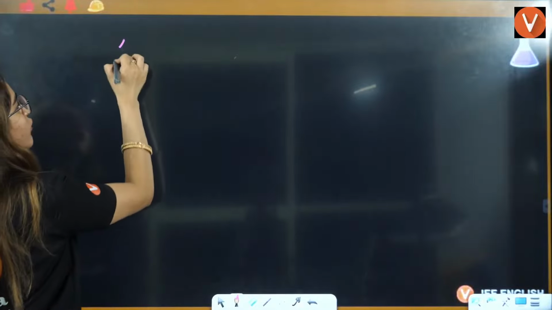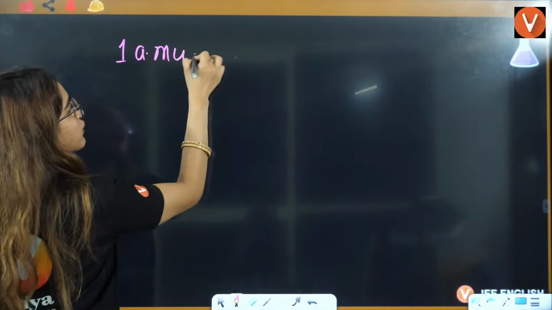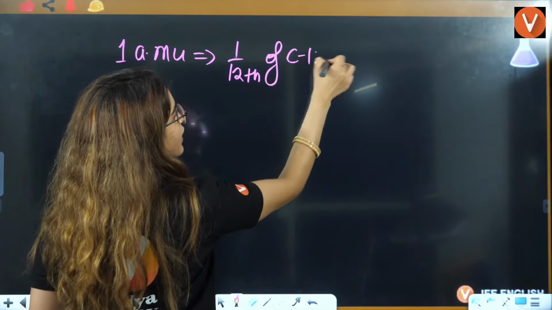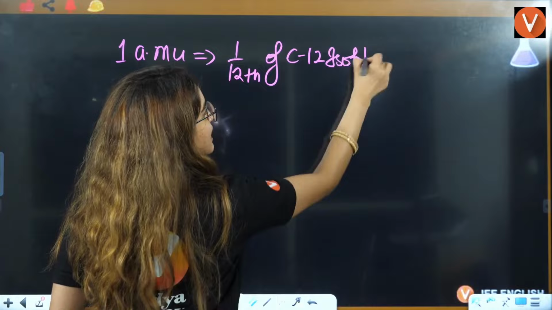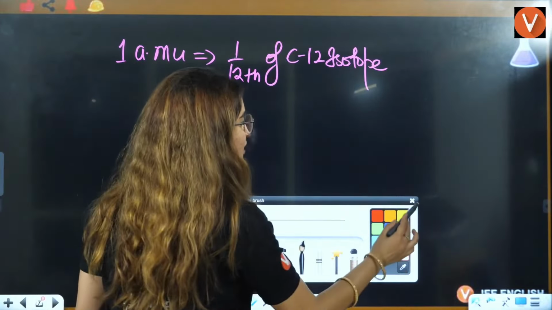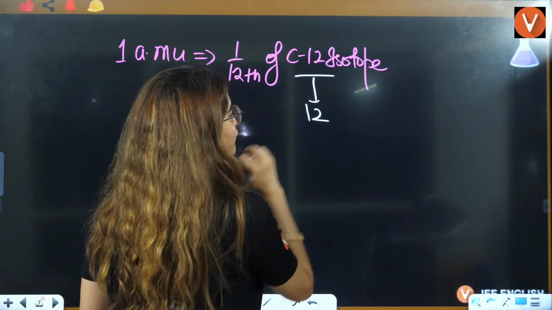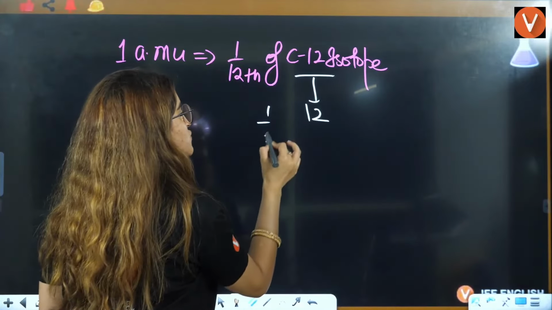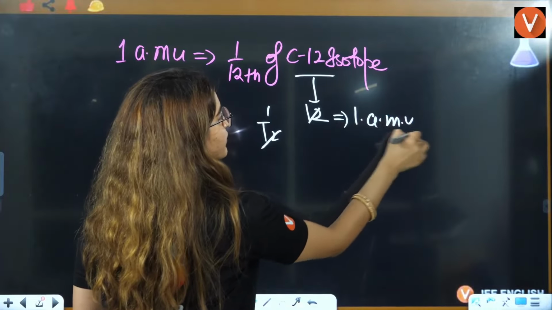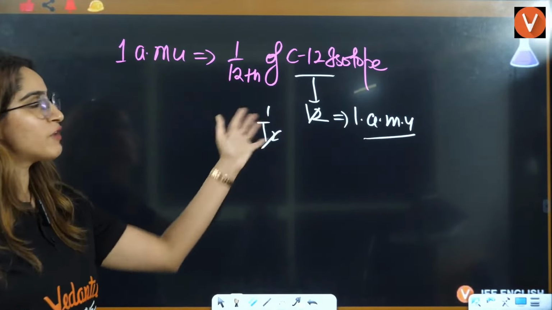Firstly, we talked about 1 AMU, that was defined as 1/12 of the carbon 12 isotope. Carbon 12 has mass 12, and this is 1/12, so the 12 will cancel out. That's why it is written as 1 AMU.